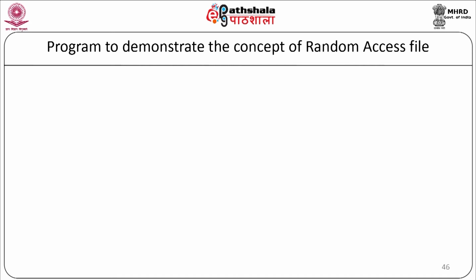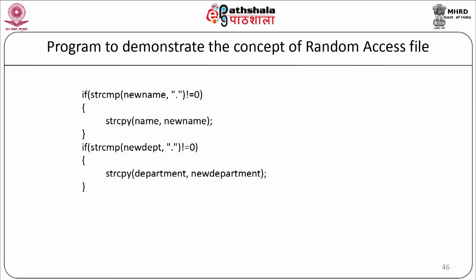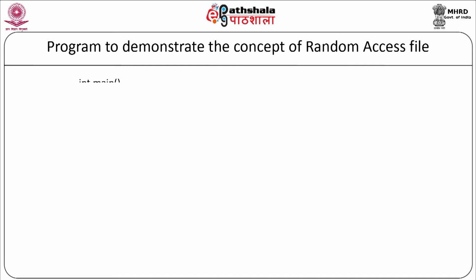Now we are going to compare. If string compare new name with dot is not equal to 0, string copy name, new name. Next, if string compare new department with dot is not equal to 0, string copy department, new department. If new salary is not equal to -1, then salary is equal to new salary and our modify function will end. Now we will start with our main program.